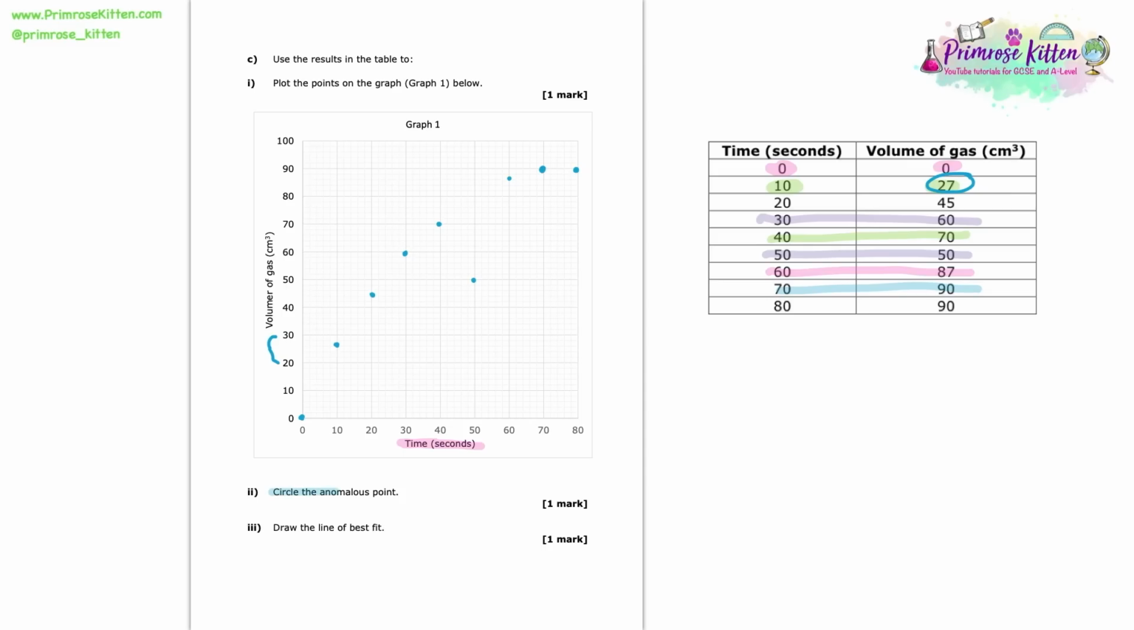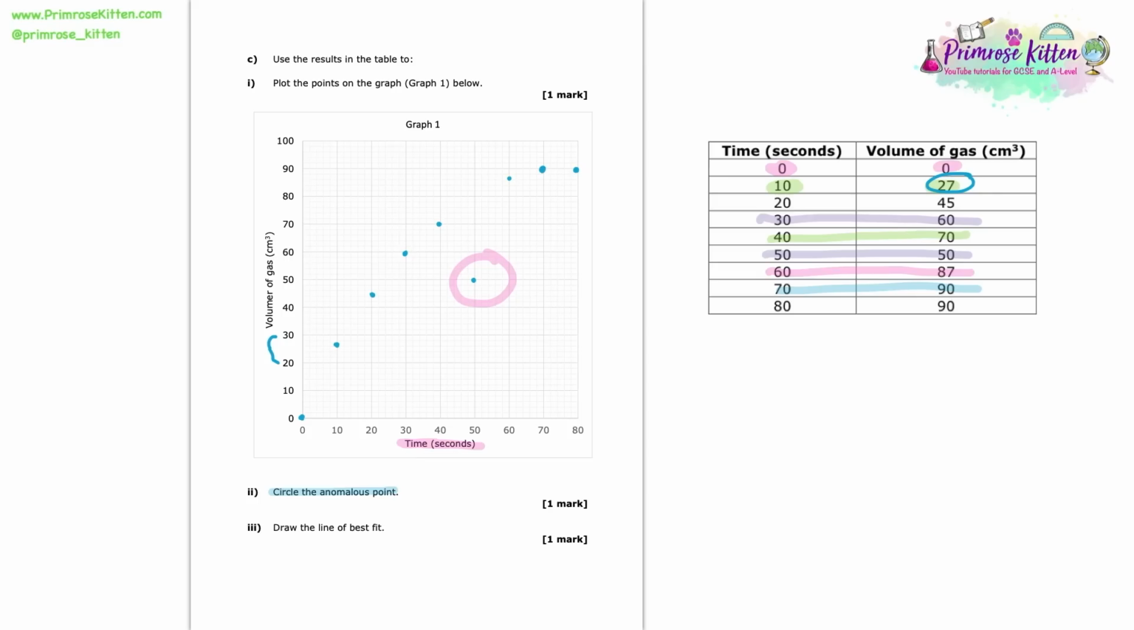Now we need to circle the anomalous point. And what an anomalous point is, is one that doesn't follow a pattern. And here, if we see all of these points, they all seem to follow a line, except one, this one here, which is my anomalous point.